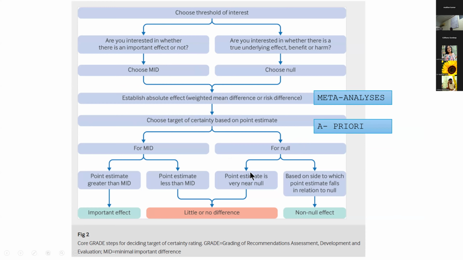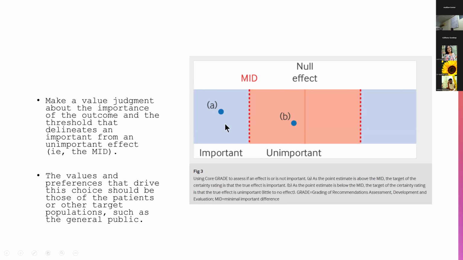So look at this picture. Do you think A is important or not important? It is important, even if you choose the MID threshold or the null effect. But what about B? It depends. If you have the null effect, B is important. But if you use the MID threshold, then B becomes an unimportant estimate.